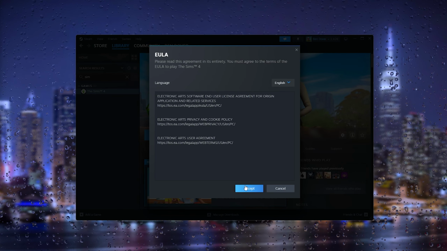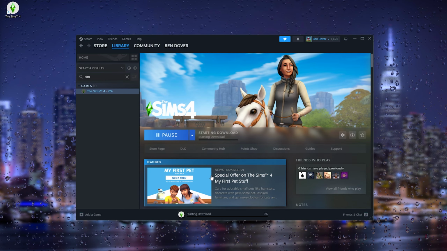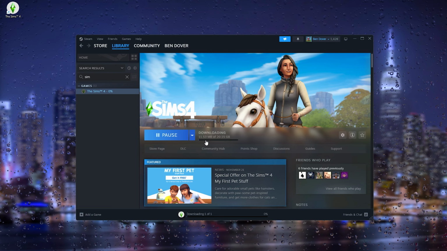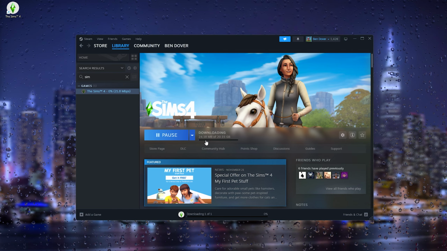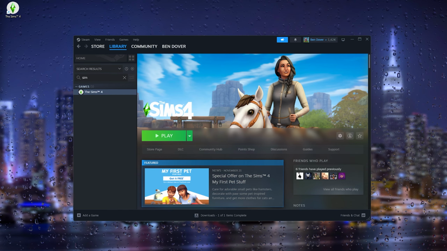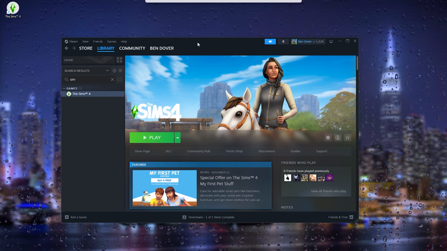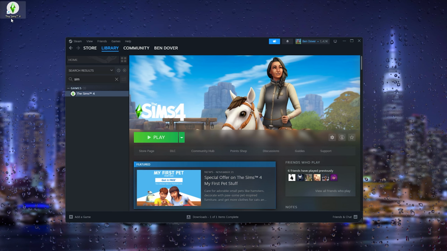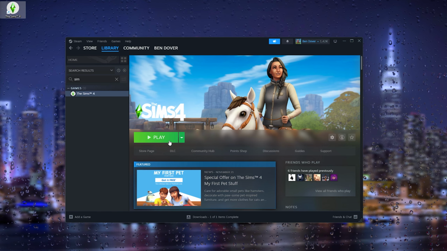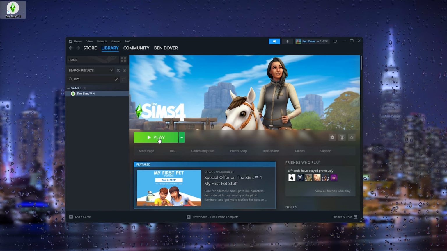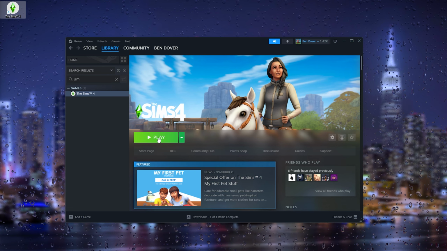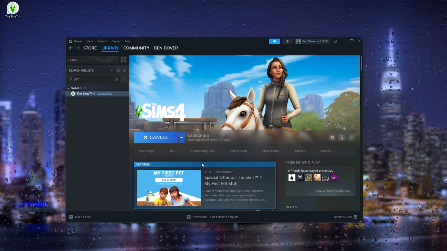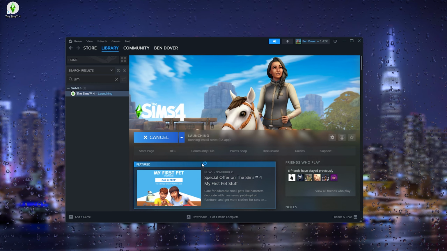Now as you can see here, you can accept it, choose the language that you prefer, and the download has started. Now I'll be right back with you when the download has been finished. And when the download of Sims 4 has finally been complete, you will see a desktop icon right here, and you see the play button right here. Now you can simply play it from Steam by simply pressing the play button, and it will launch the game from here, as you can see.